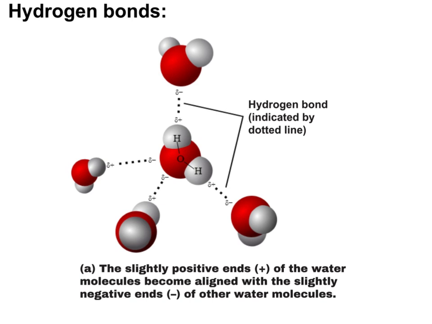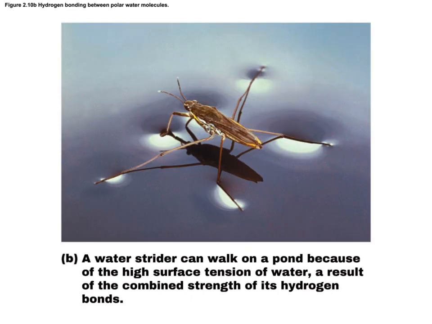The basic definition for a hydrogen bond is a weak attractive force between molecules, generally between hydrogen and oxygen, or hydrogen and nitrogen. So again, that would be responsible for something like a water strider, a bug, being able to skate across a pond. It would use surface tension, the attraction among water molecules, in order to do so.